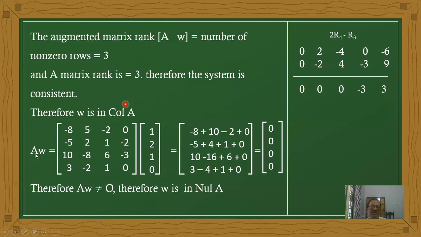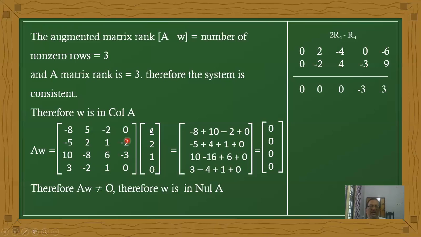And similarly I am checking A times W, whether it belongs to Null A or not. I am checking the product of the two matrices, row into column: minus 8 plus 10 minus 2 plus 0, which is 0. Minus 5, 4 plus 1 and 0 is 0.